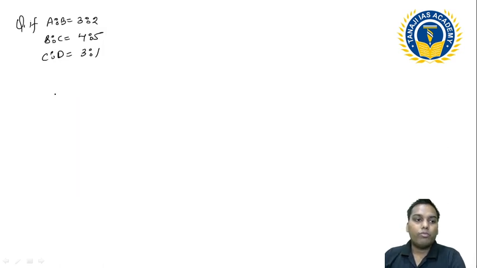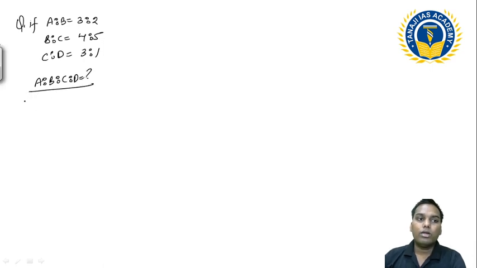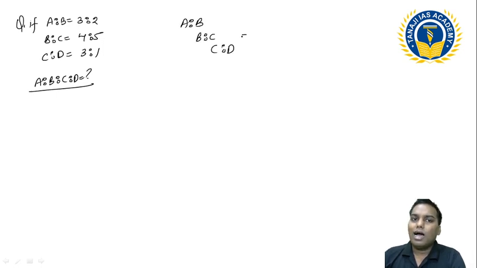Suppose I want A ratio B ratio C ratio D from here. How can I find it out? Do it. Sir, AB, BC, CD. I have to write the numbers similarly: 3 ratio 2, 4 ratio 5 and 3 ratio 1.